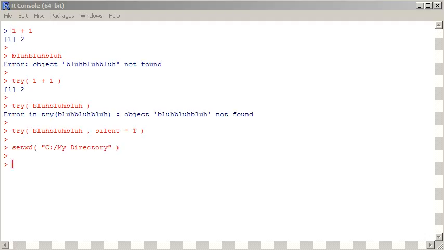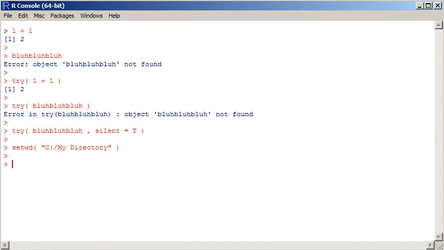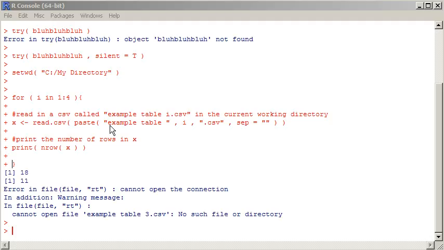I'm going to set my working directory, and I'm going to loop through the directory here, which has got 3 files: example 1, example 2, and example 4.csv, but not example 3. I'm going to still loop through all of them, and here they come. All right, well, it tried to read in example 1, printed the number of rows. It did. Example 2 printed the number of rows. It did. It hit the third one, and the third one doesn't exist, so it hit an error and stopped.